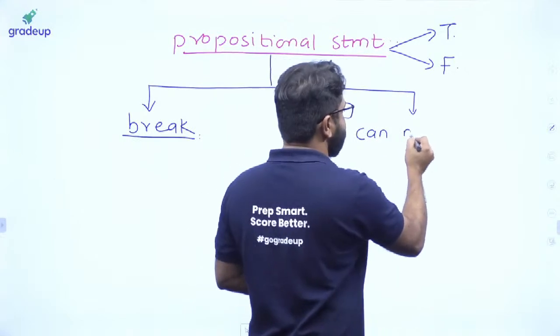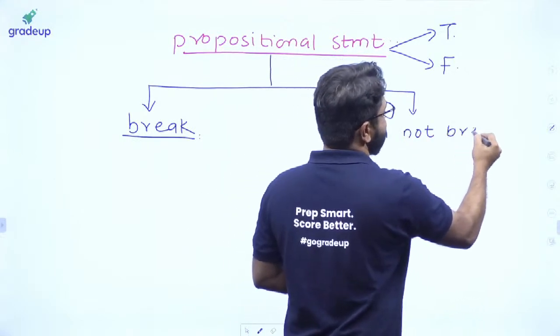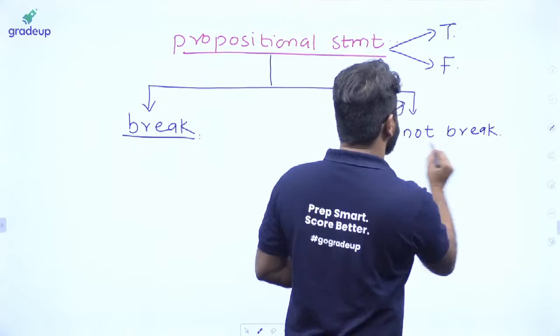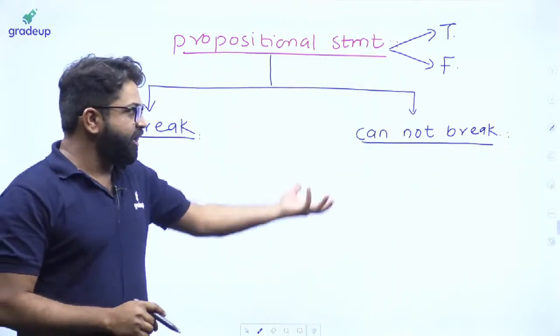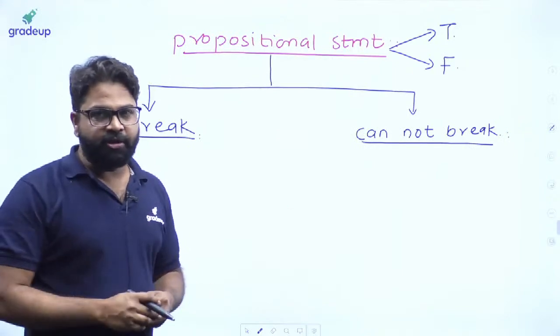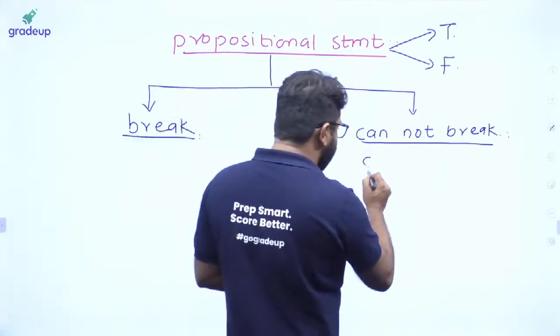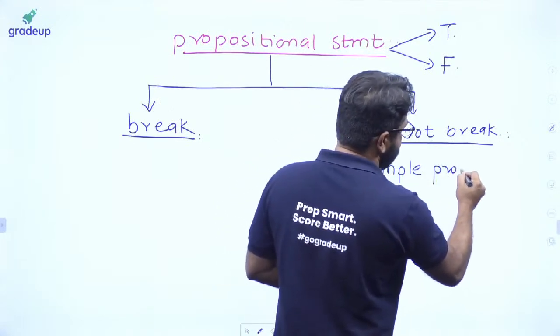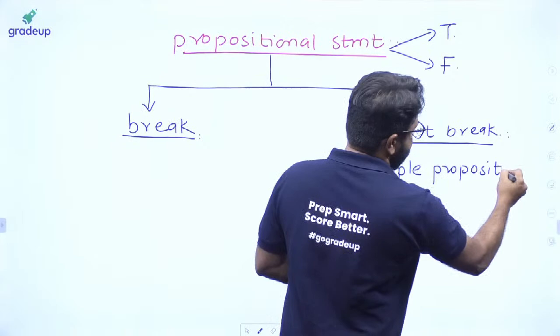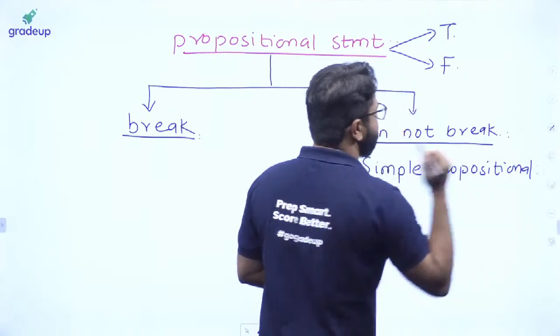So there are two different types of propositional statement. One is breakable, another one is not breakable. When it is not breakable, that means you cannot break it, and that is called a simple propositional statement.